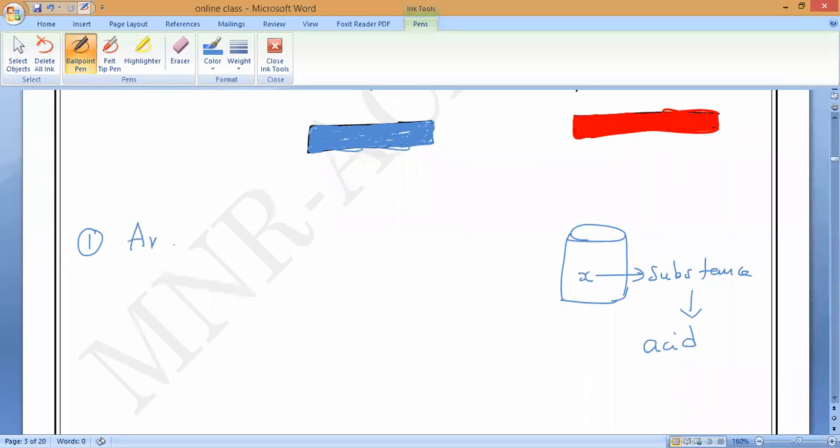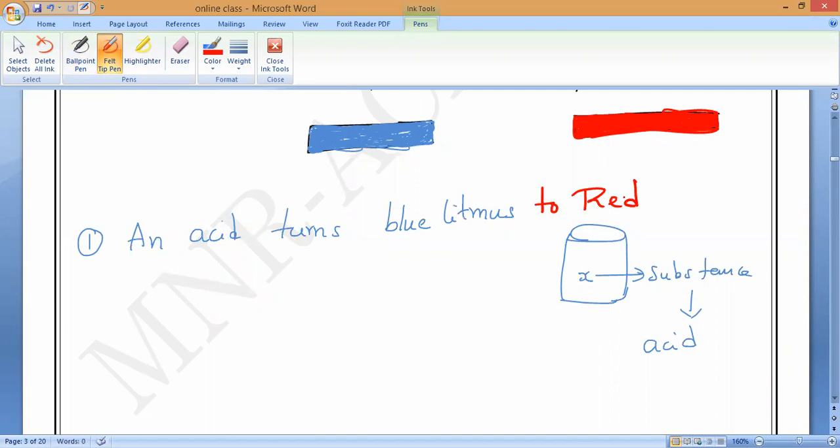The first point: an acid turns blue litmus into red. Blue litmus to red litmus, that's all.